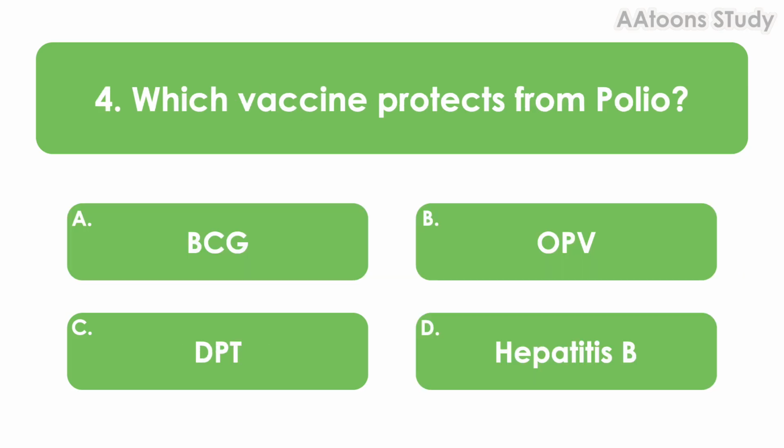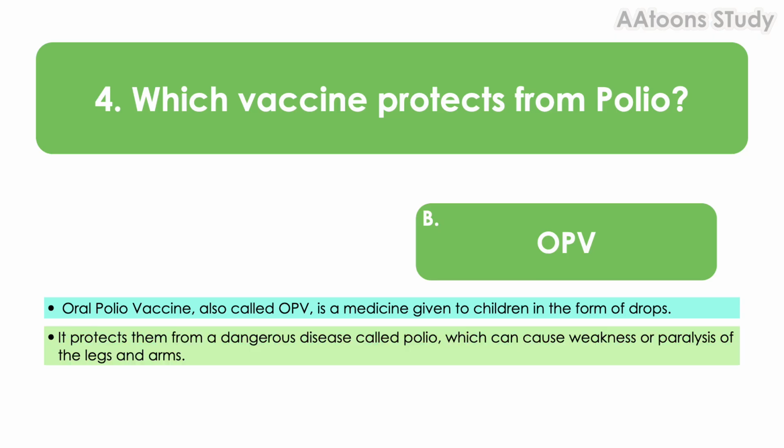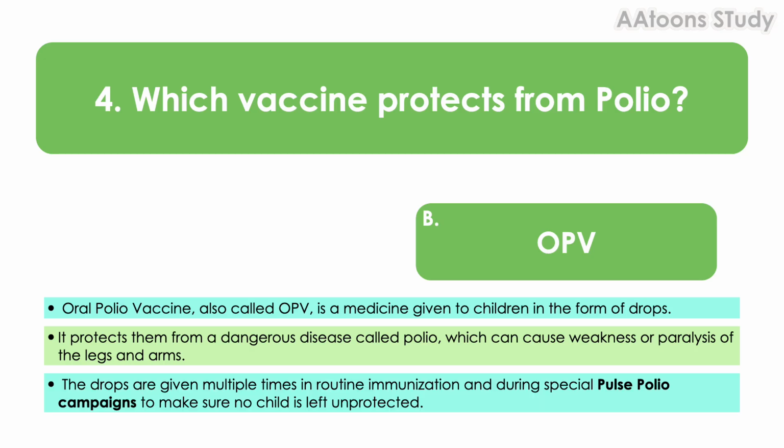Which vaccine protects from polio? OPV. Oral polio vaccine, also called OPV, is a medicine given to children in the form of drops. It protects them from a dangerous disease called polio, which can cause weakness or paralysis of the legs and arms. The drops are given multiple times in routine immunization and during a special pulse polio campaign to make sure no child is left unprotected.